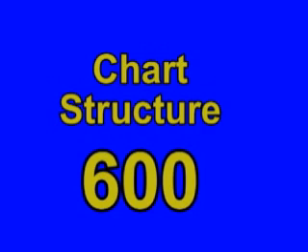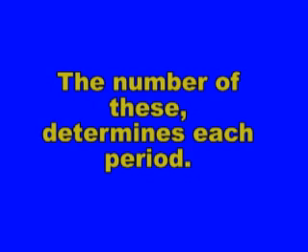Next category, Clayton. Chart structure for 600. The number of these determines each period. Devin. What are electron shells? Electron shells is correct. Next category, Devin. Water and ice for 100.